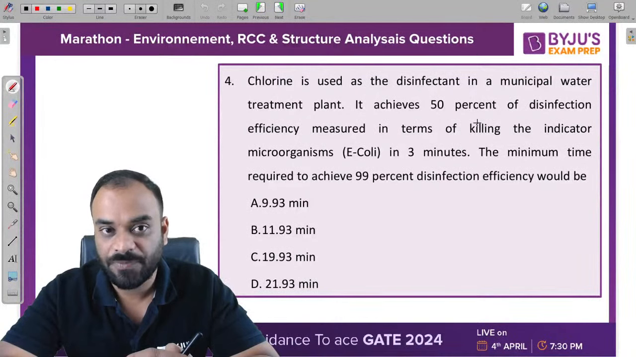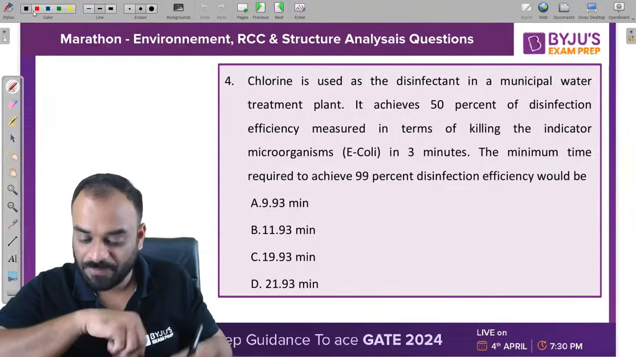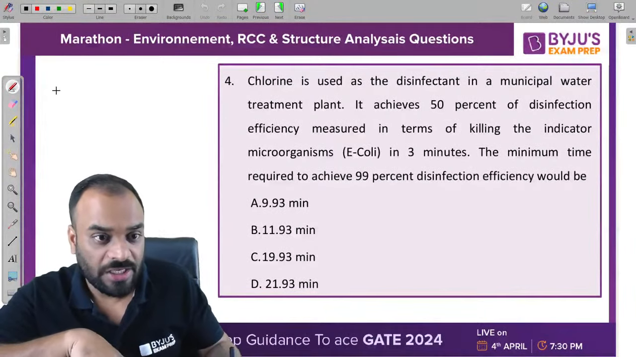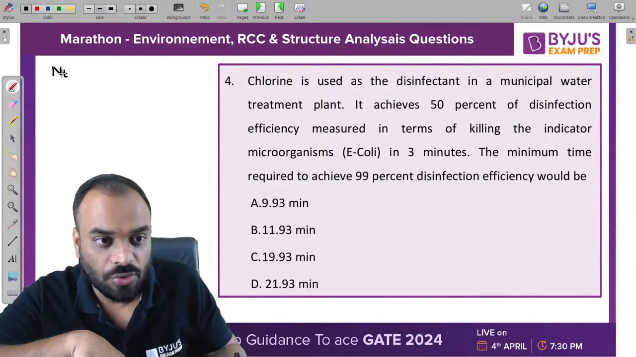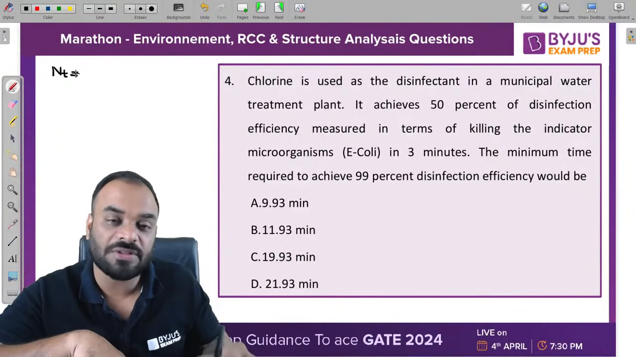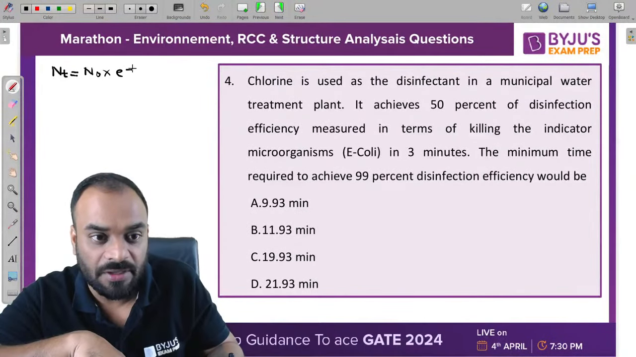disinfection process. Okay, so guys, for this you need to do some calculation. Let me show you that calculation first. So guys, what is our simple formula to find out the number of microorganisms after time t? So Nt can be written as N0 multiplied by e raised to power minus k into t. What is Nt?